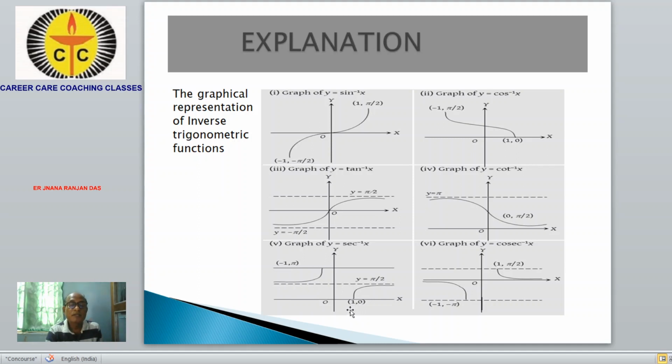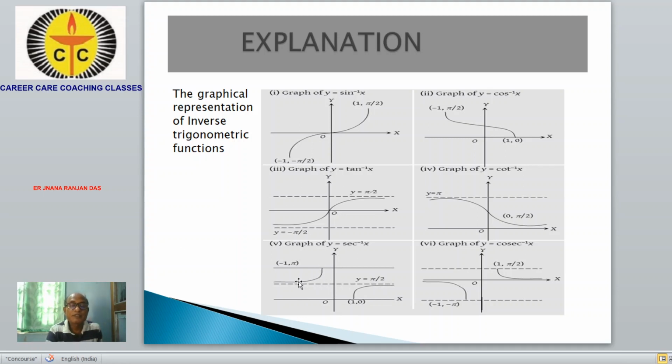That means it is not defined from 1 to minus 1. There is a skip of the function from 1 to minus 1. For the rest, it is asymptotic to this line, pi by 2, and the line through zero, parallel to the x-axis.